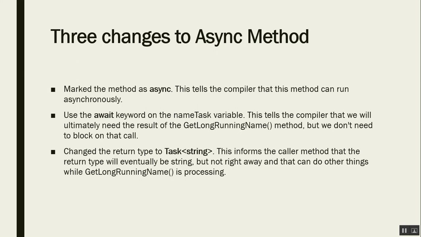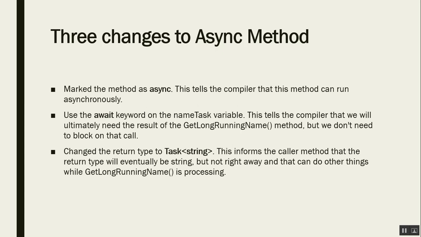So there are a few changes, like using the async keyword to indicate that it is an asynchronous method. The await keyword tells the compiler that we will ultimately need the result of the GetLongRunningName method, but we don't need to block on that call. So when await GetLongRunningName is called, it will not block execution of the current process. It will continue execution of the current process, and it will allot separate resources for execution of this method because it is an independent task.